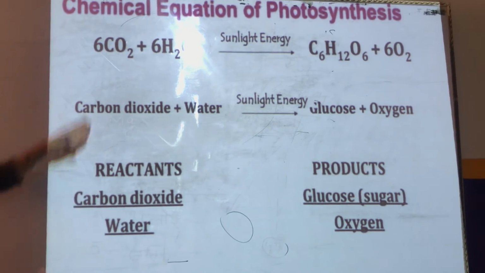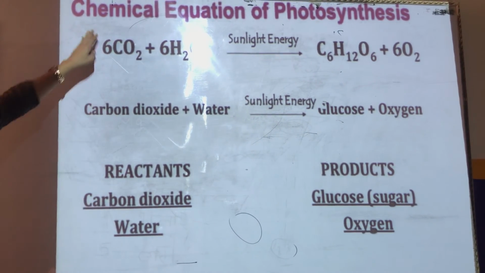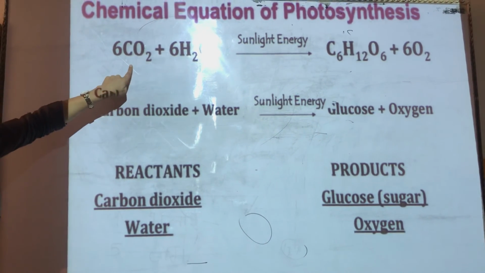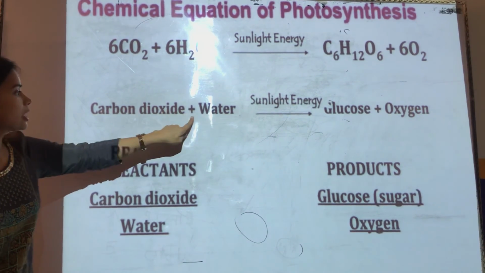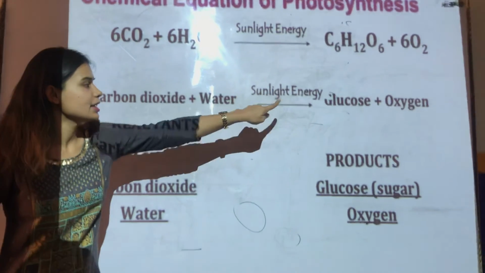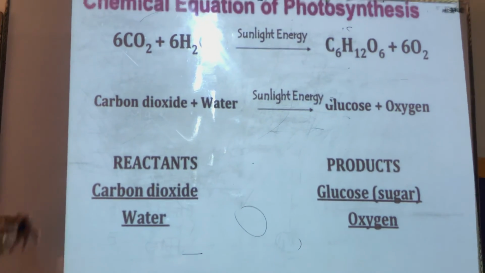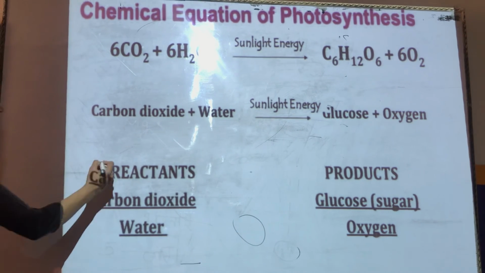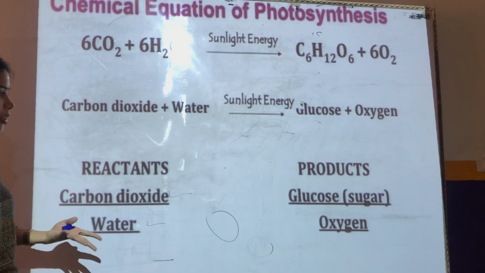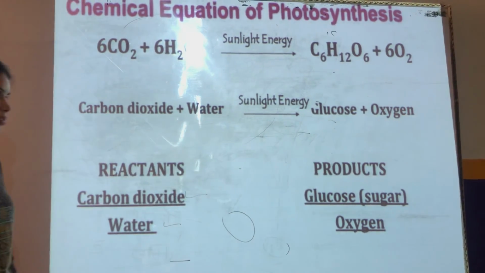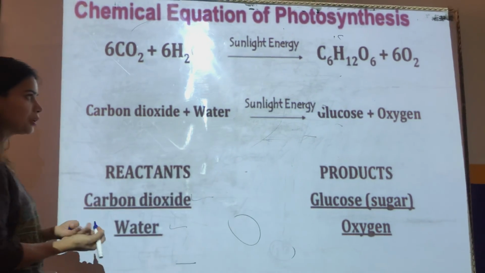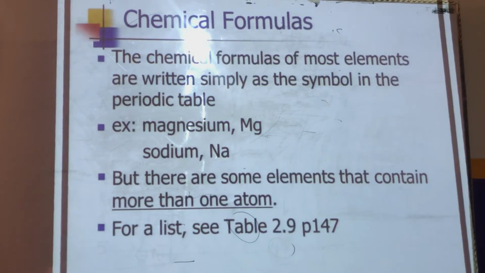Next, you can see here, this we have already covered. This is the chemical equation of photosynthesis. You can see carbon dioxide plus water, that is CO2 plus H2O, in the presence of sunlight, gives glucose plus oxygen. Now, what are the reactants here? Reactants are carbon dioxide and water, because they both are combining. And what are the products? Glucose and oxygen, because they are the final products. So this is a chemical change also. Now your doubt must be getting clearer.